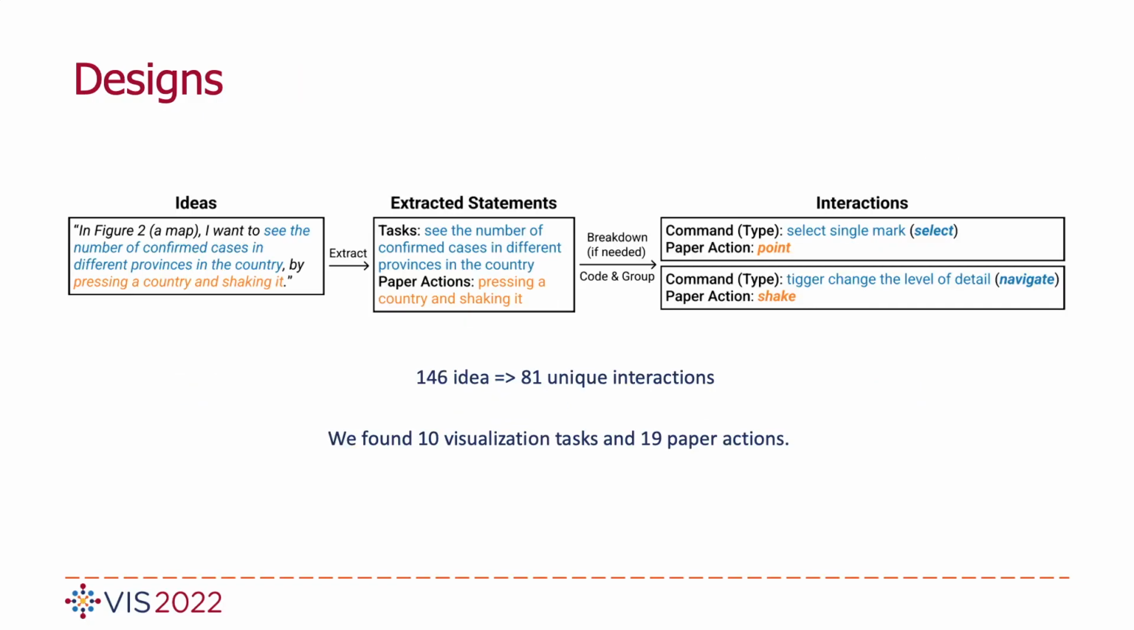After receiving 146 ideas, 2 authors first extracted the visualization tasks and actions from each idea. Then we grouped similar actions and commands to form 81 unique interactions, such as selecting single marks by pointing. We found 10 visualization tasks and 19 paper actions in total.